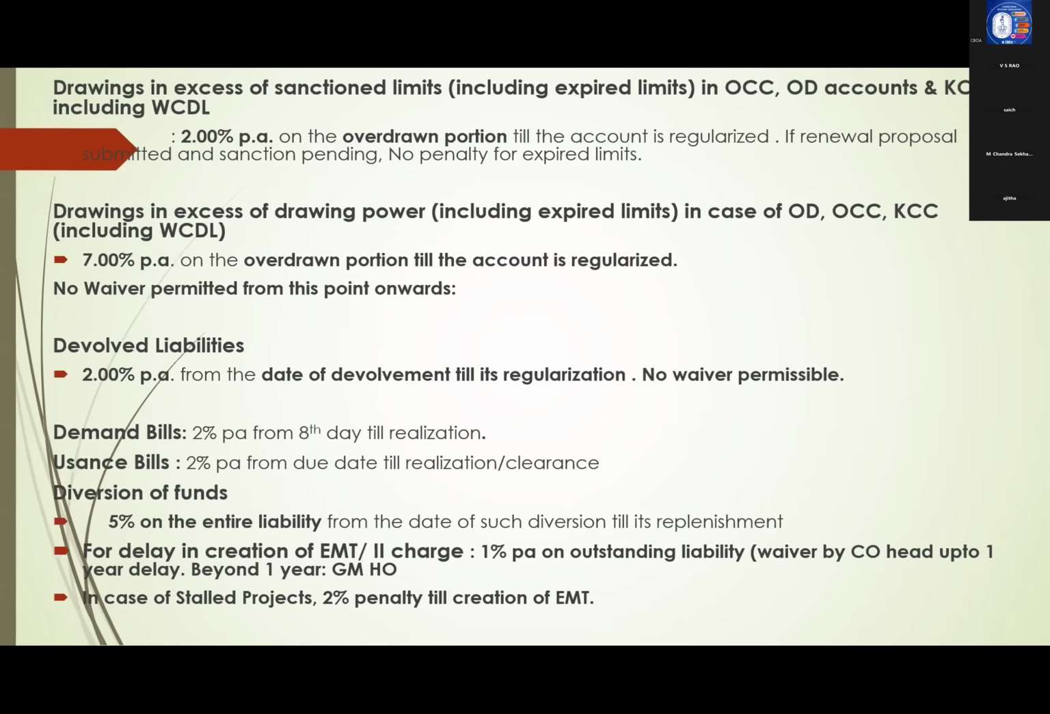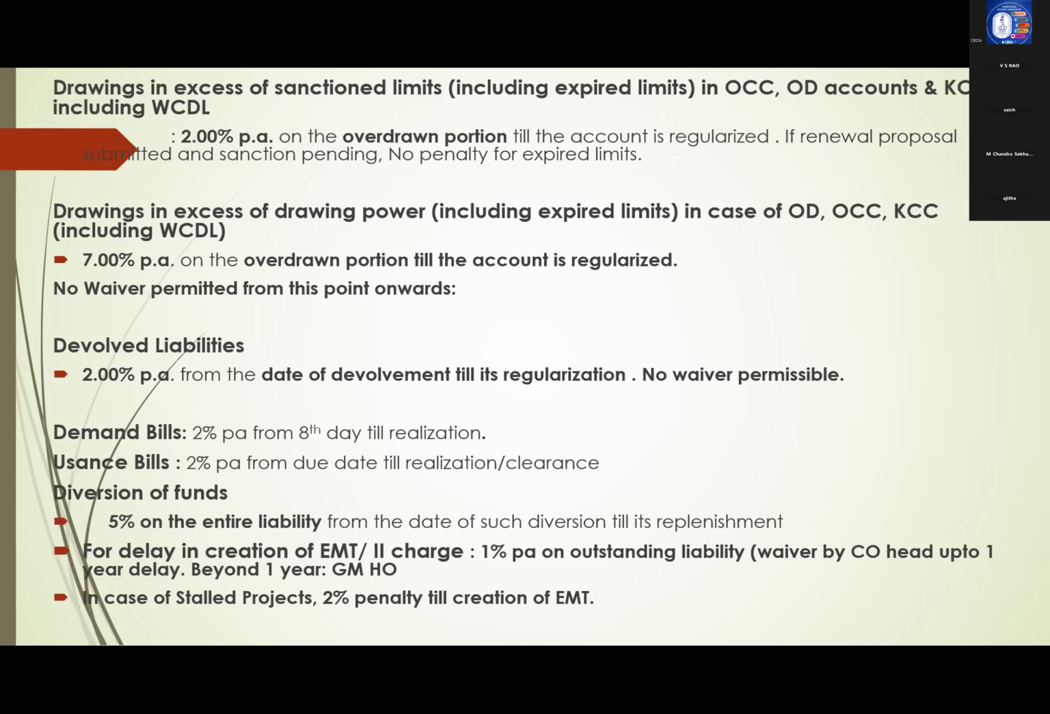Usance bills, they should be paid on due date. So there, if they're not paying, then 2% per annum from due date till realization or clearance. Diversion of funds. Suppose they divert funds from business, they have taken over outside, they purchased personal items instead of business. In such cases of diversion, then 5% on entire liability from the date of such diversion till it is replenished. Till they get back that amount into the business, we have to charge 5% in case of diversion.